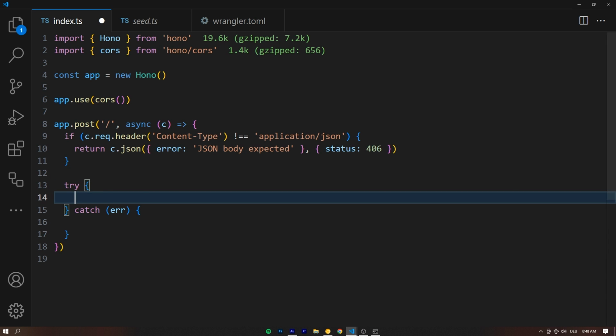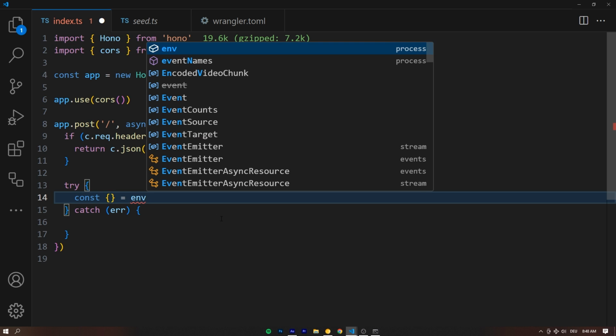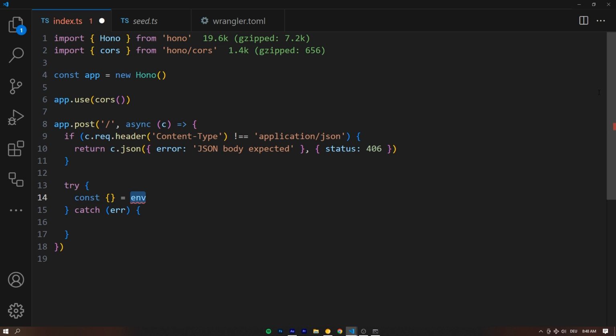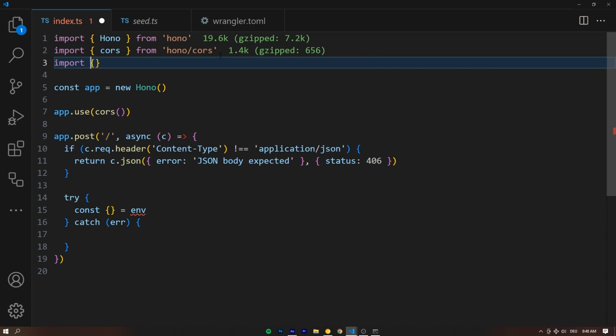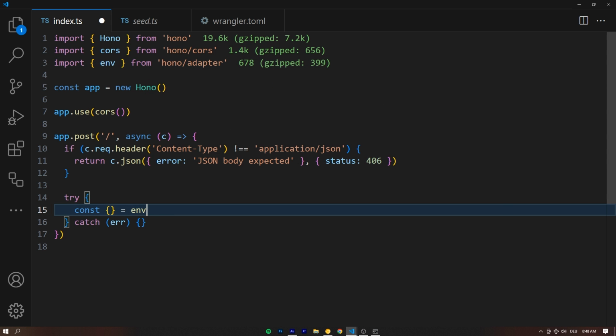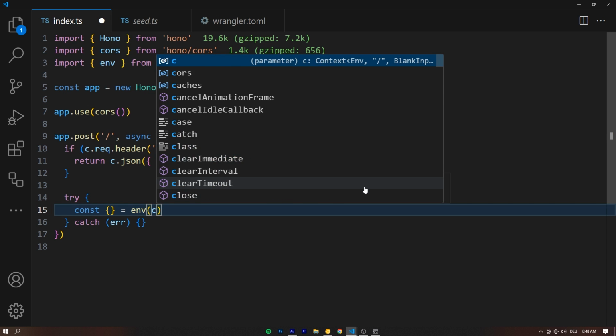And all that did, right? All we can do now is get access to these variables right here in our index.ts, in our actual API. And we get access to them by saying const, and let's worry about the destructuring later, is going to be equal to env. And this env is also a helper that we can import from Hono. So at the very top, we can say import env from Hono/adapter. There we go. Let's format this file. And this is a function we can now invoke with the context that we get passed from Hono.